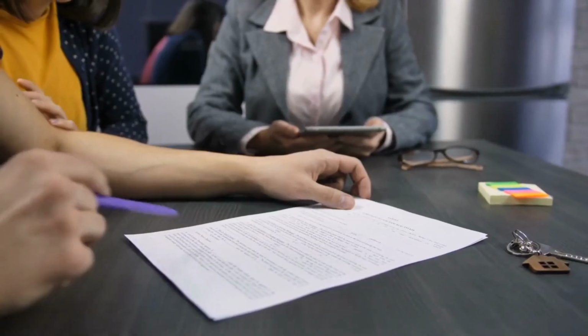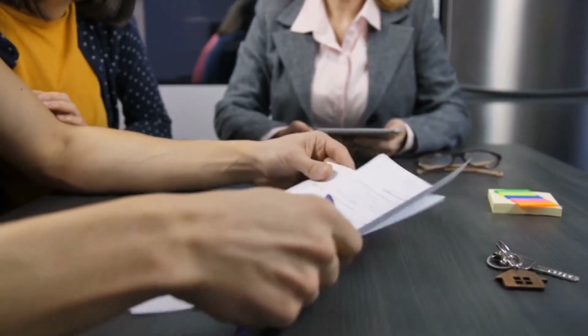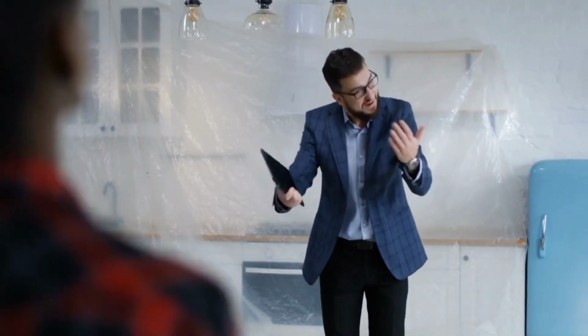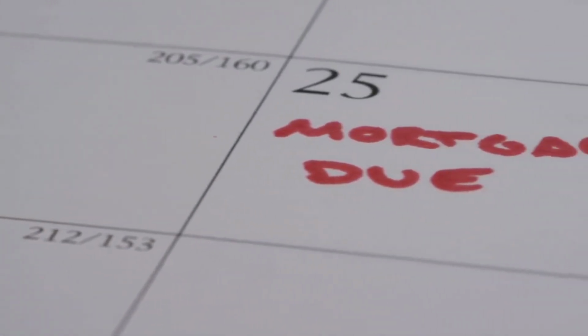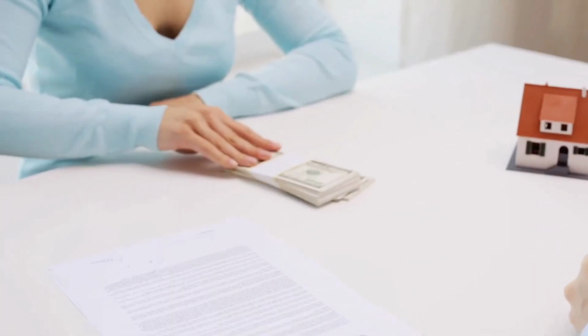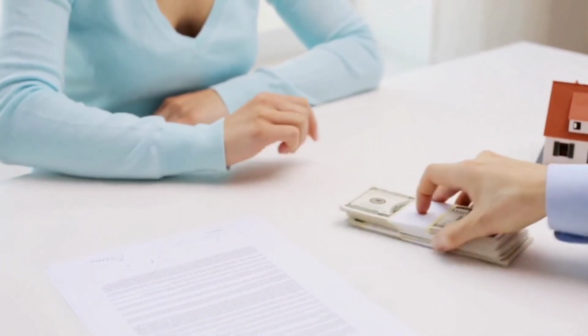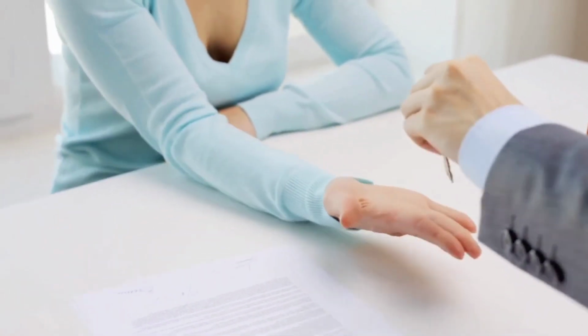Homeownership. After closing, you officially become the owner of the property. The title of the property is transferred to your name. Repayment. You begin making regular monthly mortgage payments according to the terms of the loan, which typically includes principal and interest. You may also pay property taxes and homeowners insurance through an escrow account.